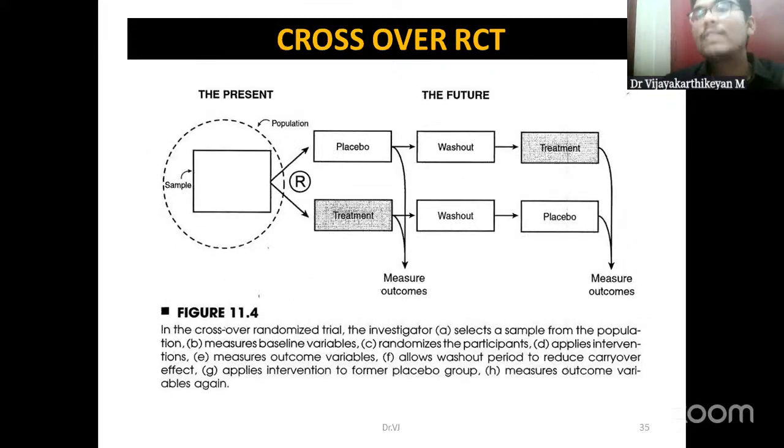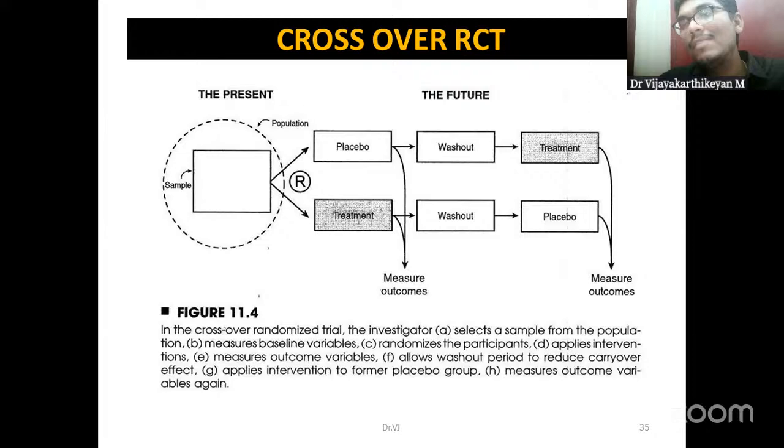Okay, so for a certain time period, they will be within that particular group. After a period of washout, okay, so this washout period we allow for, suppose any drug we have given, for the effect of the drug to be nullified, or the drug to be excreted from our system, there should be some washout period, right? After that, the individuals who received the placebo will receive the treatment.